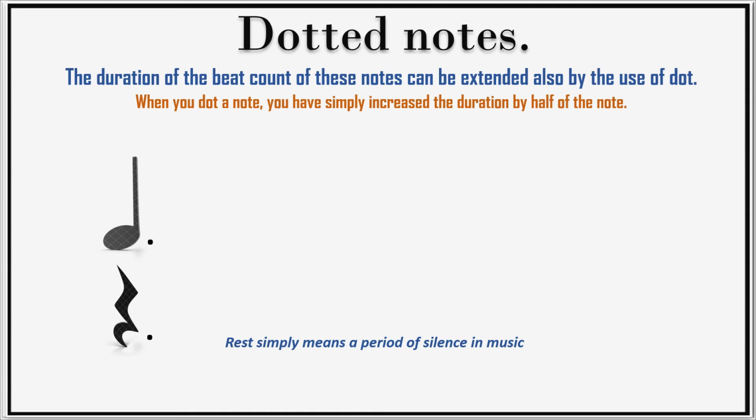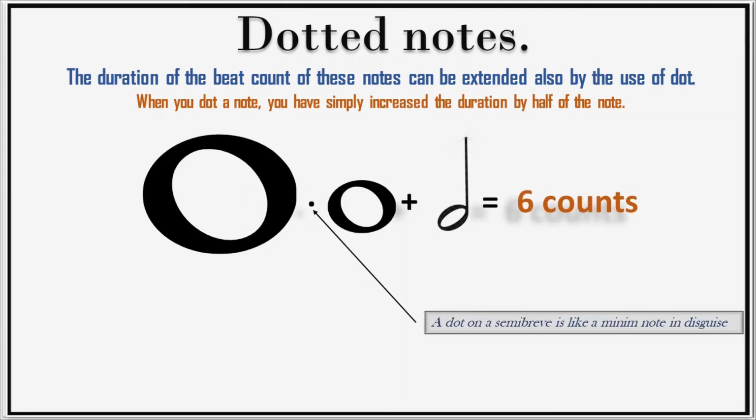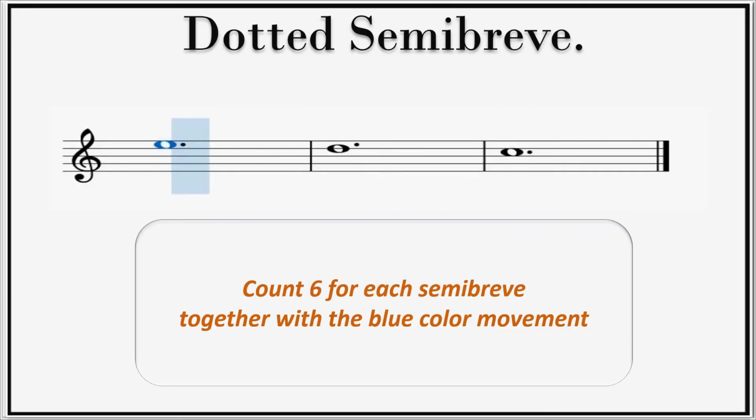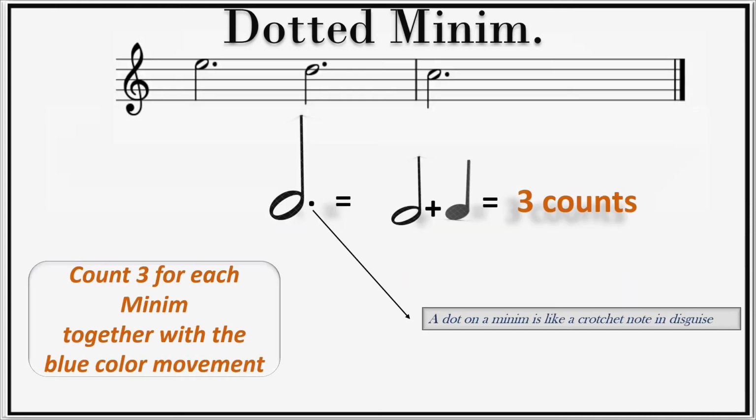When you dot a note, you have simply increased the duration by half of the note. For example, when you dot a semibreve note, you are simply adding a minim note to it, and that is to say, semibreve plus minim. So this is how it's written. And this is what it sounds like. Now let's see the effect of a dot on other notes.